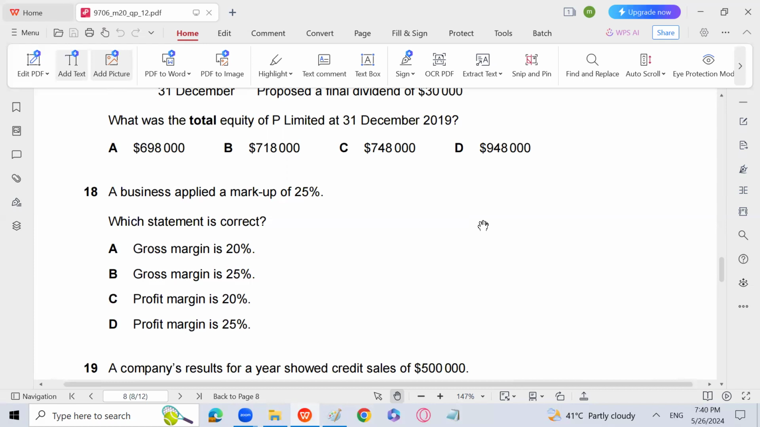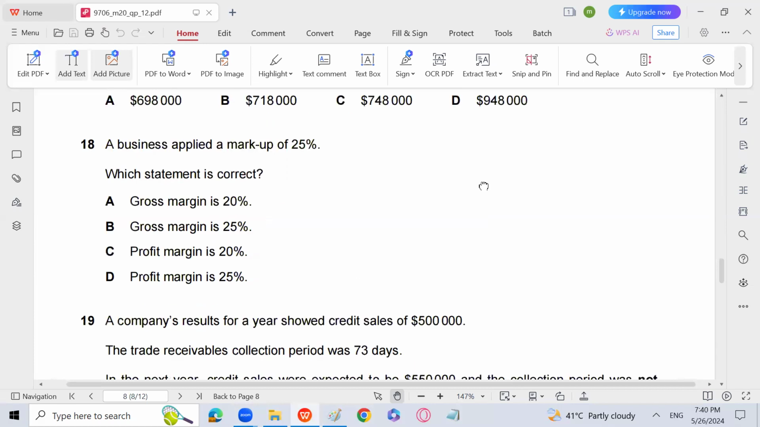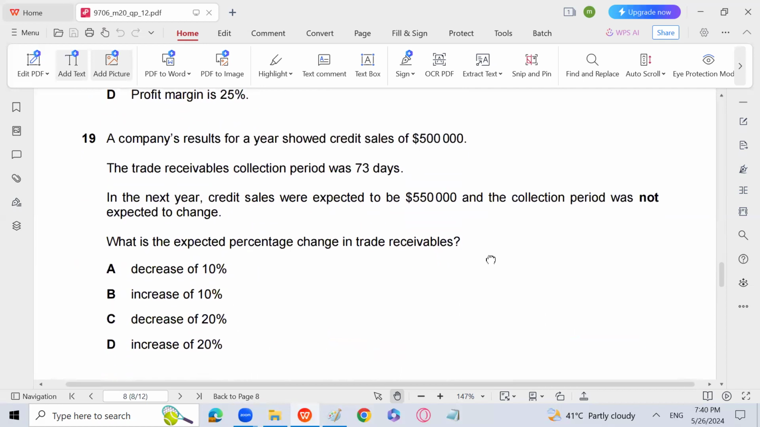For the markup, you have to convert the markup into margin: percentage over 100 plus percentage, so 25 over 100 plus 25, which is 25 over 125. So the margin is going to be 20%. So gross margin is going to be 20%. A is the answer. So these 3 MCQs are a little bit, you may say, easy.